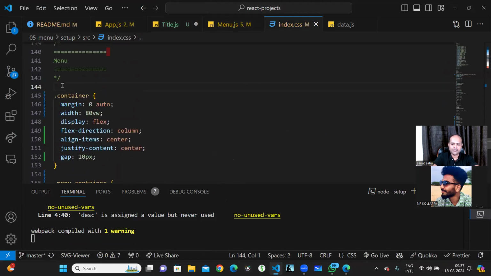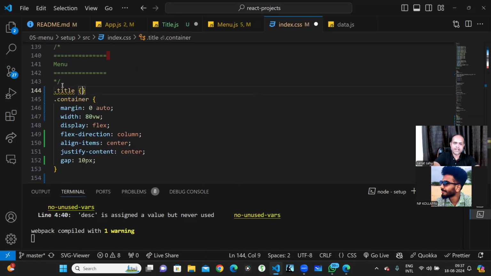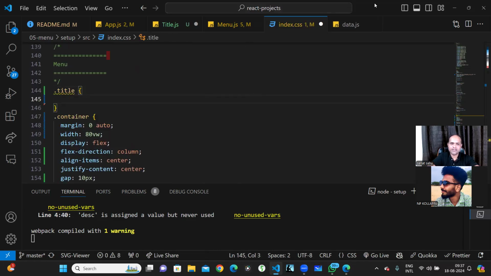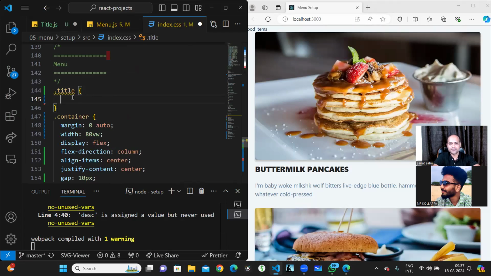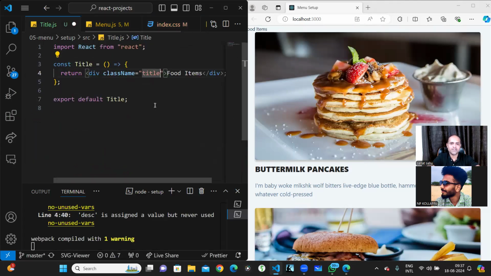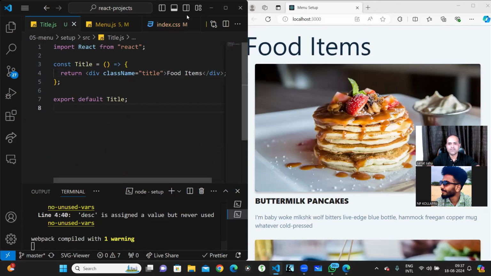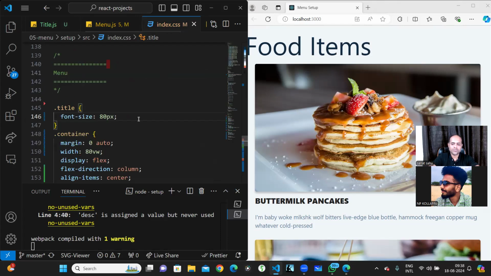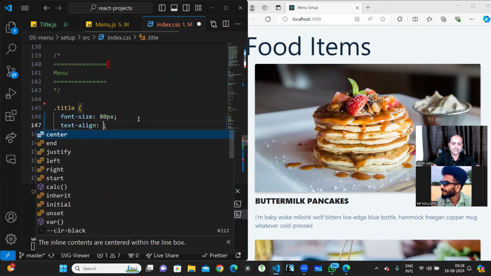I'll just write here title. Okay. And this title will be something like, okay, let me bring everything. Okay, this margin auto is there now in the body. I can do all this stuff. Okay, anyway. So this will be font size, a little bit of higher font. So I'll just do 80 pixel. Okay, what happened? I did not save it. Okay, food items as higher pixel, and obviously we have to do text align as center.